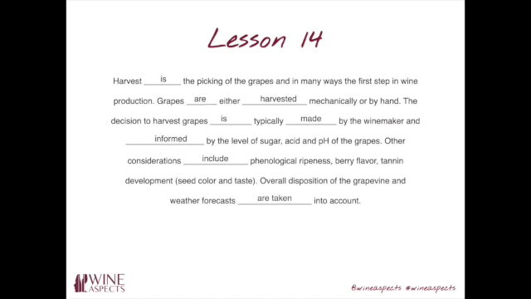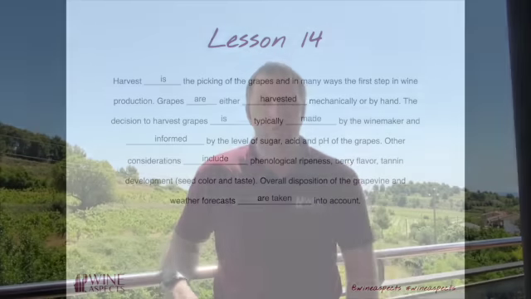This sentence in an active format would be somebody takes into account overall disposition of the grapevine and weather forecasts. But that somebody is not exactly important in this case because we're explaining overall processes. So as you've seen, we've talked about the passive because we're talking about processes. I hope that was useful.